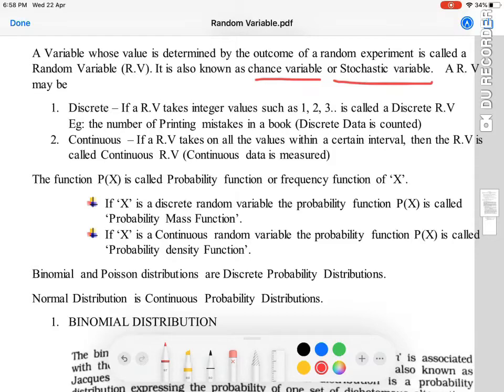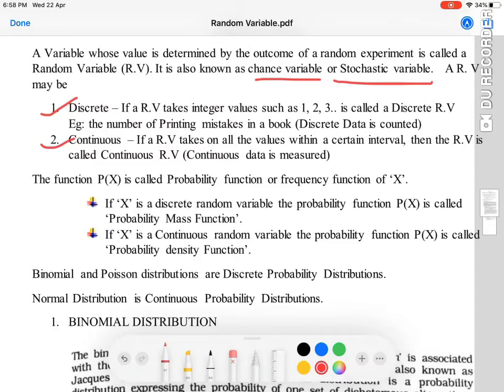A random variable may be discrete or continuous. If a random variable takes integer values like 1, 2, 3 and so on, it is called a discrete random variable. These are the values which can be counted. For example, the number of printing mistakes in a book can be counted, so we call it an example of discrete data.